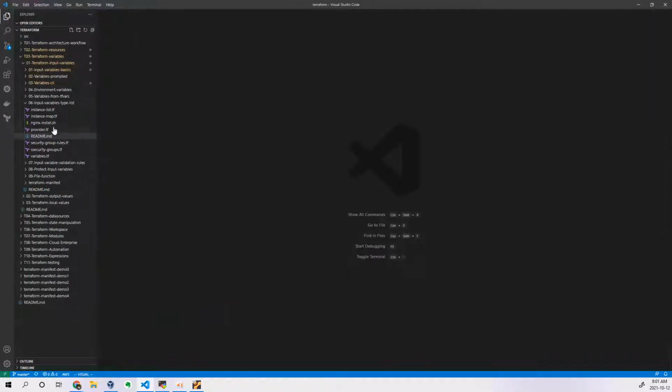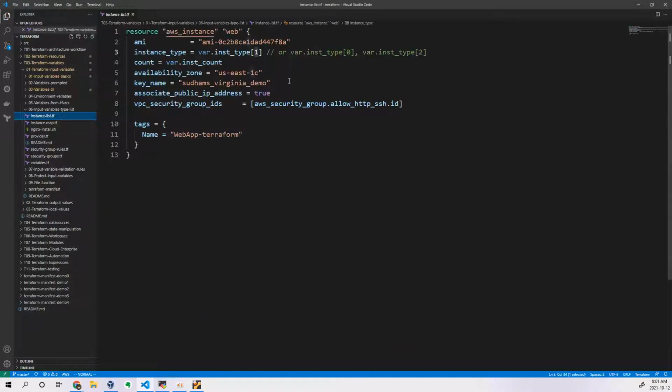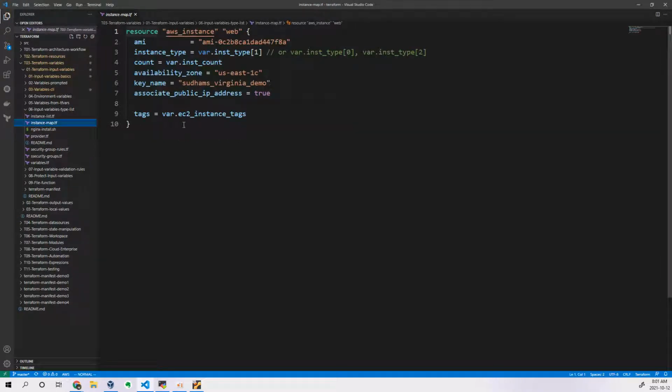Last time I showed you some examples of how to call your list of variables when you use a list, through the index value. The index always starts from 0, then 1, 2, 3, like that. Whichever value you want to call, you can specify it here. And for the map, I showed you an example related to tags. Instead of writing all three tags here, you have declared them in the variable, and when you call this variable, automatically it will display the tags you have written over there. So that is what it is.